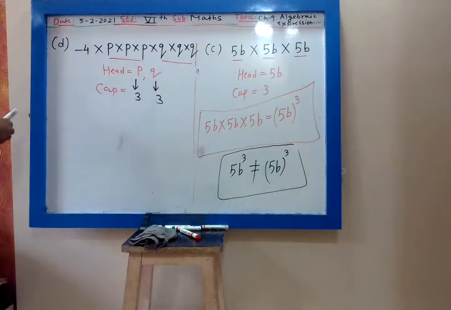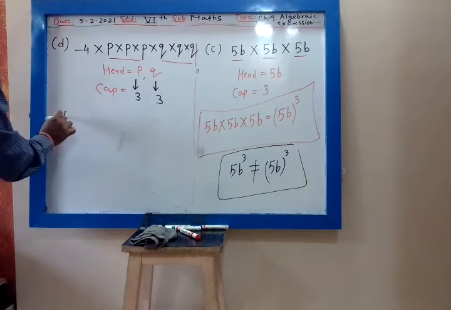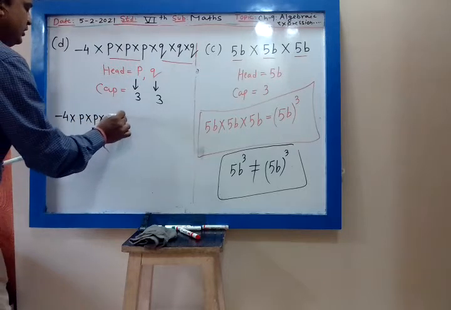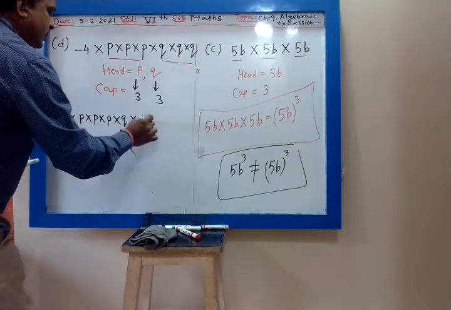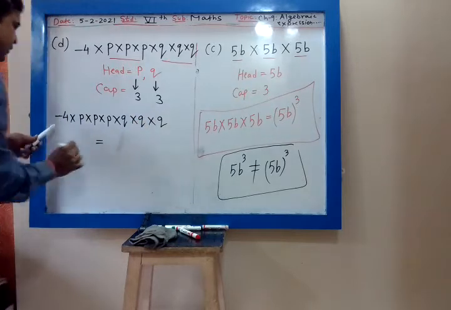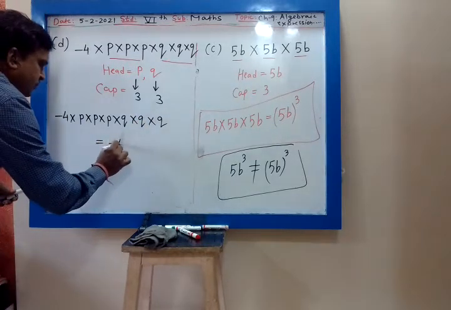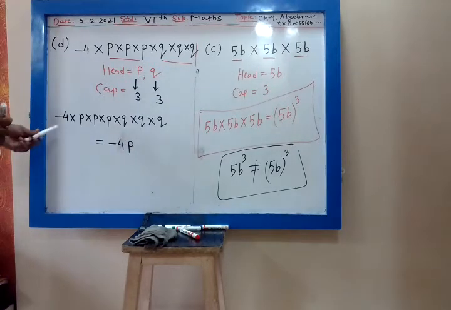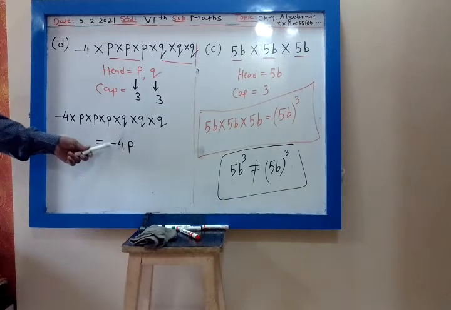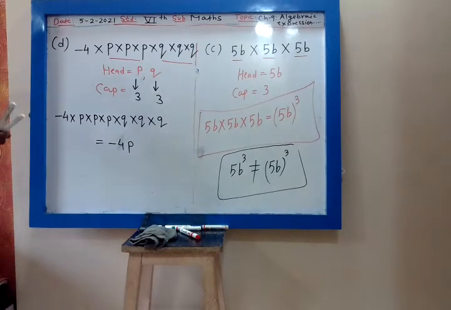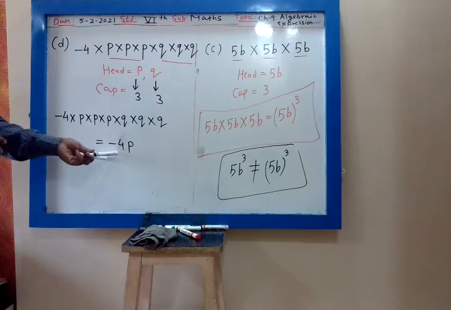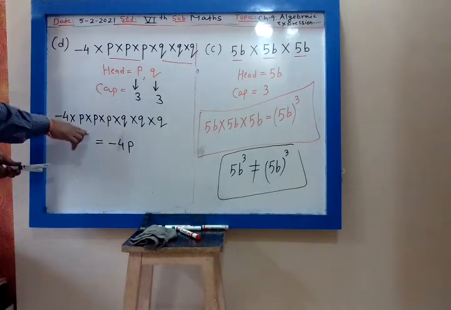So now I will write down the answer. Minus 4 I will write as it is, minus 4 you carry as it is.